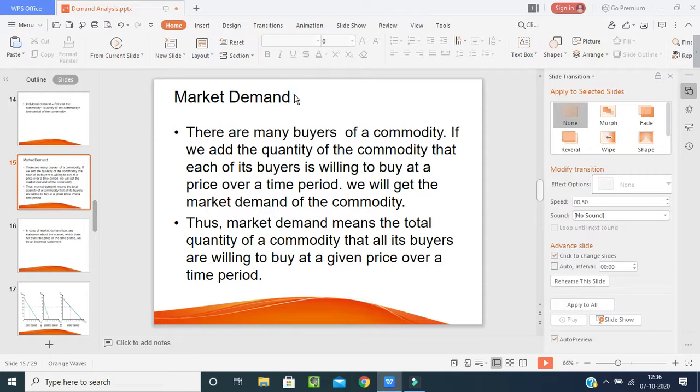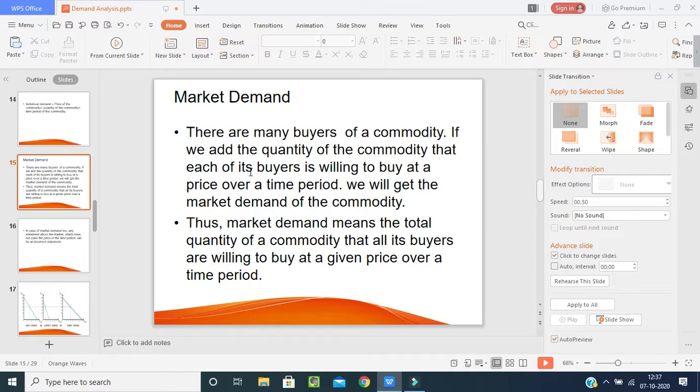What do you mean by market demand? There are many buyers of a commodity. If we add the quantity of the commodity that each of its buyers is willing to buy at a price over a time period, we will get the market demand of the commodity. See, as you know, everyone is willing to purchase the goods. When individual consumers or customers are buying it and the quantity is in high demand over a period of time, then that is nothing but market demand.